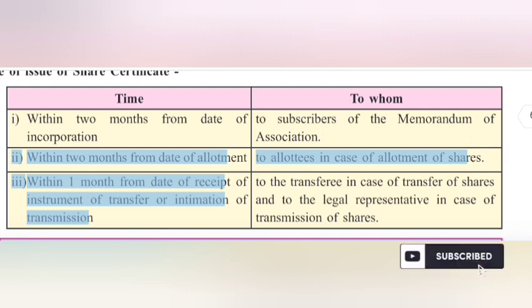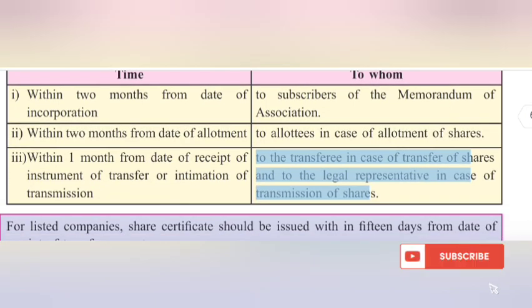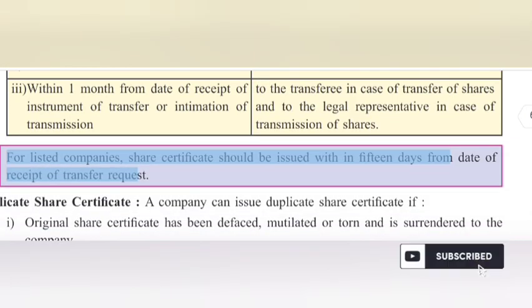E. Within 1 month from date of receipt of instrument of transfer or intimation of transmission, to the transferee in case of transfer of shares and to the legal representative in case of transmission of shares. For listed companies, share certificate should be issued within 15 days from date of receipt of transfer request.